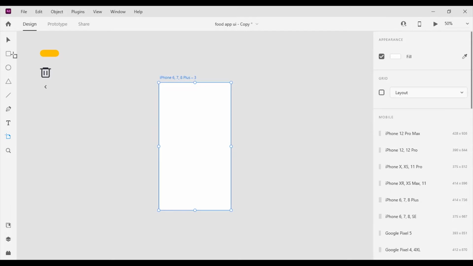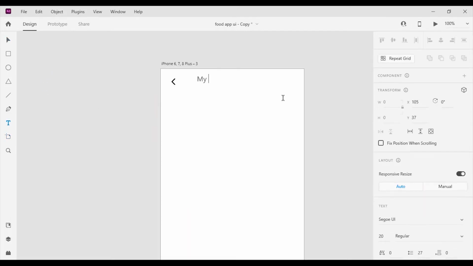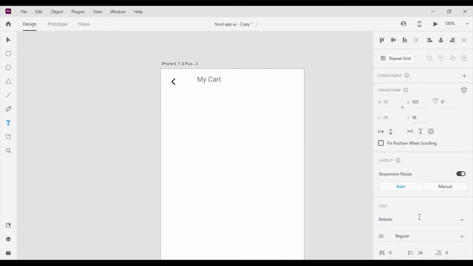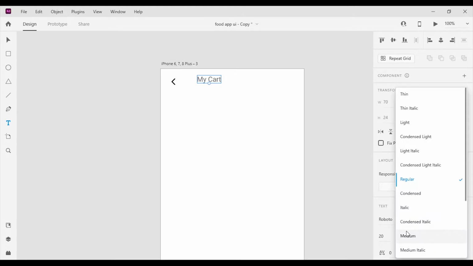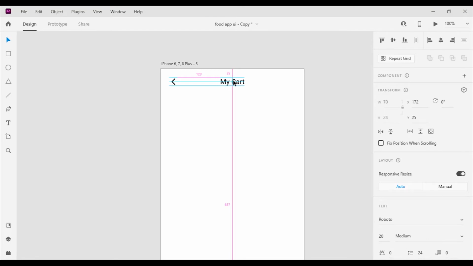First I'm gonna create an artboard. Then I'm gonna place the arrow button on the top left corner of the artboard. Next I'm gonna add the page title. I'm gonna change the font family to Roboto. Then I'm gonna change the font weight to regular, and font color to #111111. Then I will align the title to center.